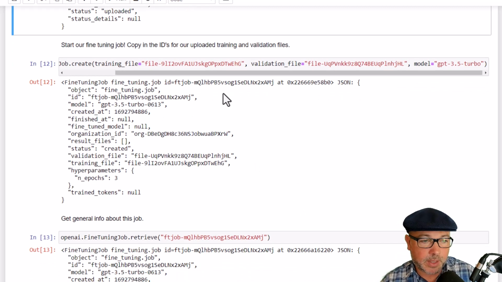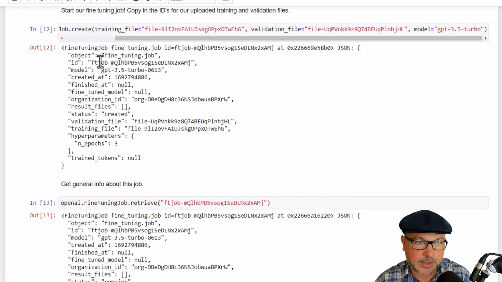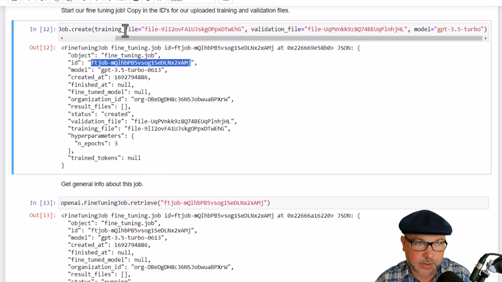Once that's done, it will give us back some information about that job. And if we want to keep an eye on it, this does take some time. In my case, it took about half an hour, which is pretty darn good, really. We can use the fine-tuning job.retrieve function using that ID that it gave us back as part of the response to the create call.